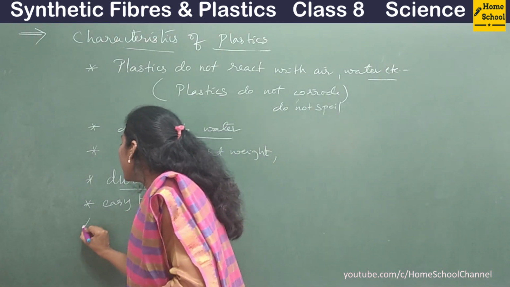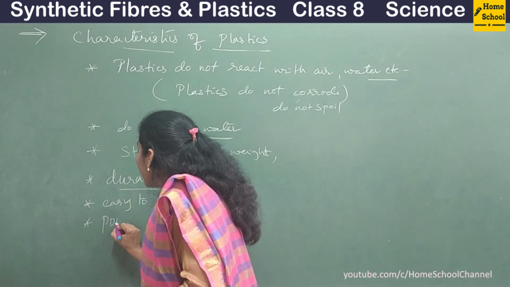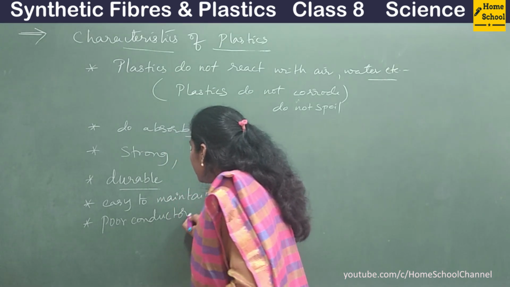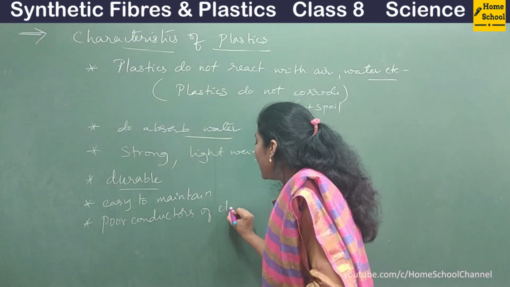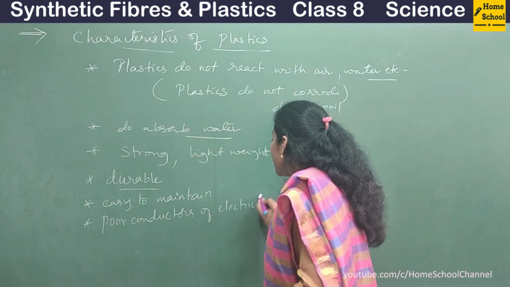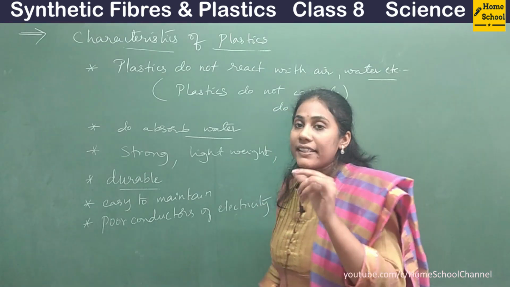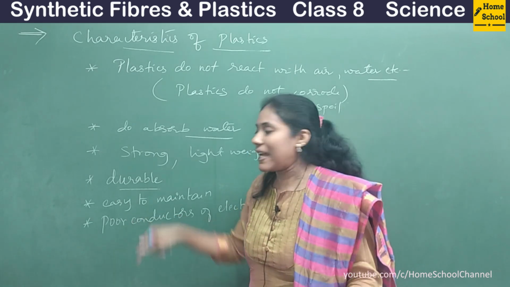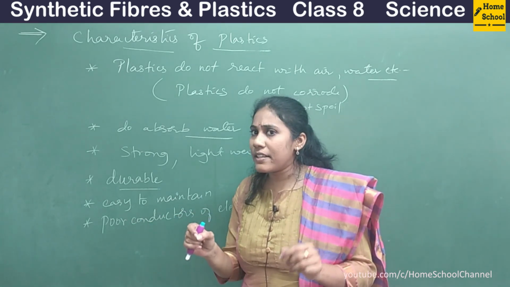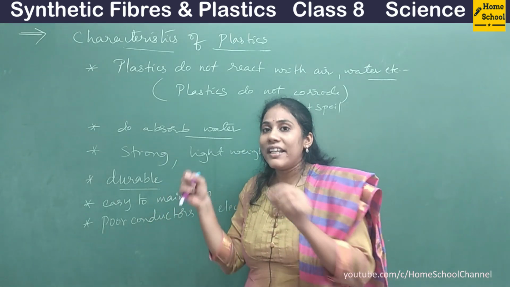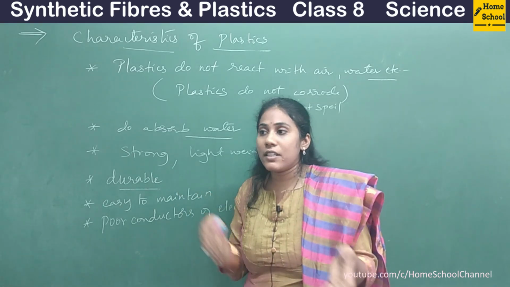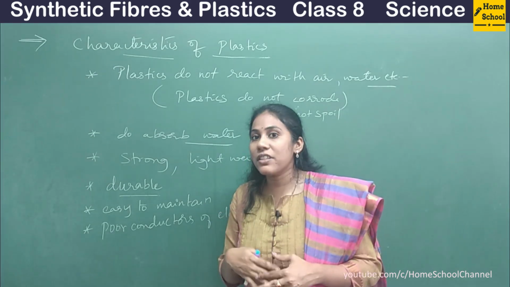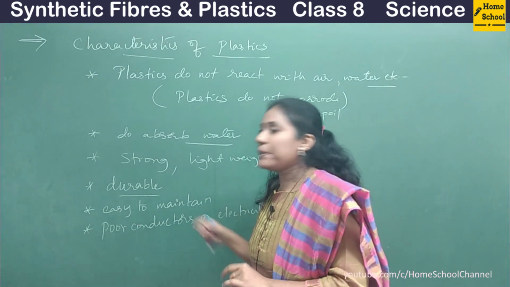And a very important thing is they are poor conductors of electricity. Poor conductors of electricity, right? So they do not carry electric current. Electric current cannot be passed through plastic. So that is the reason these copper wires, silver wires, whichever we use for electricity conduction, are insulated with plastic.